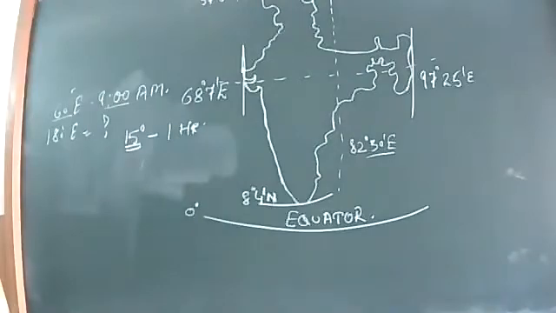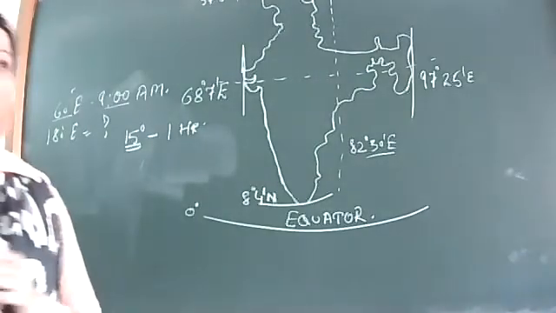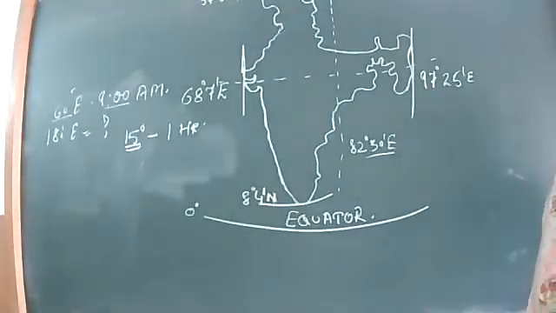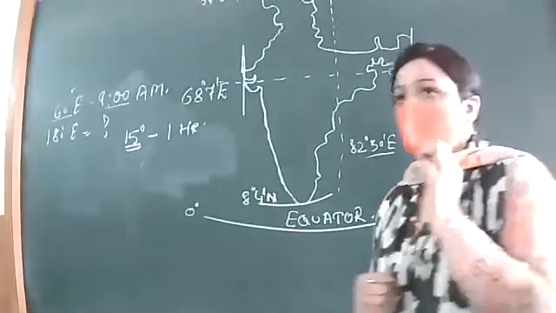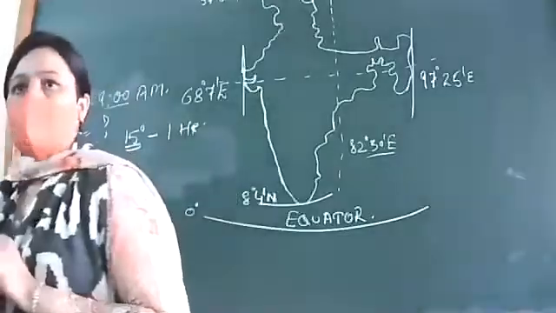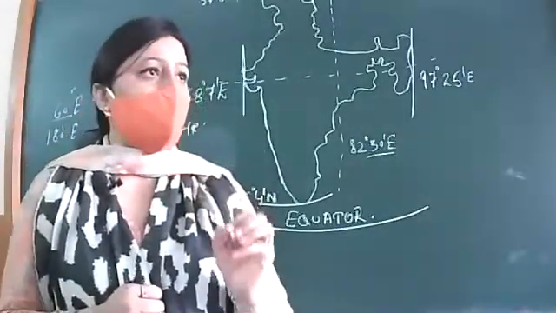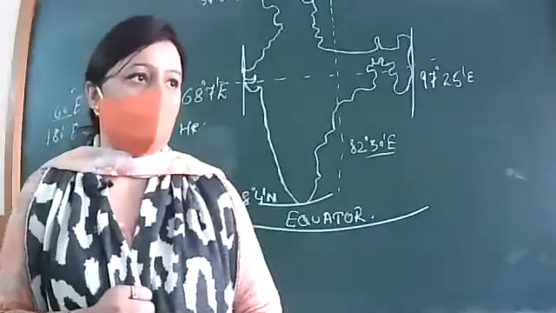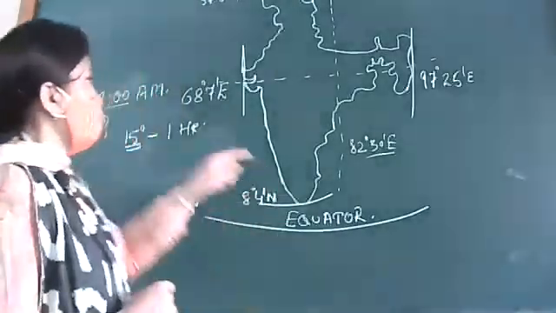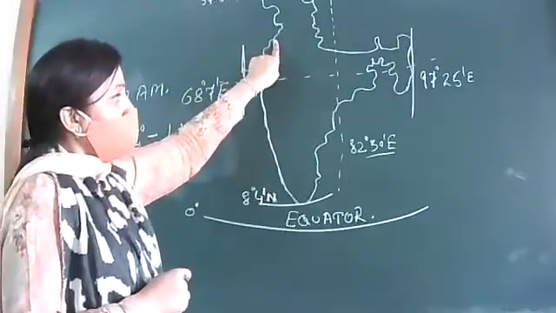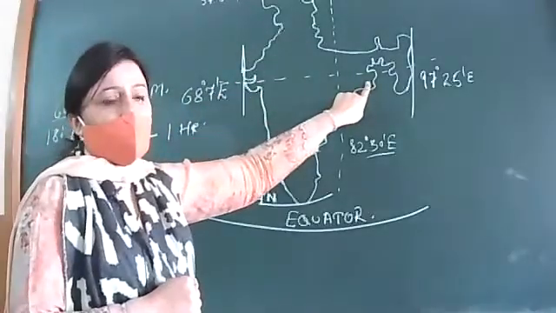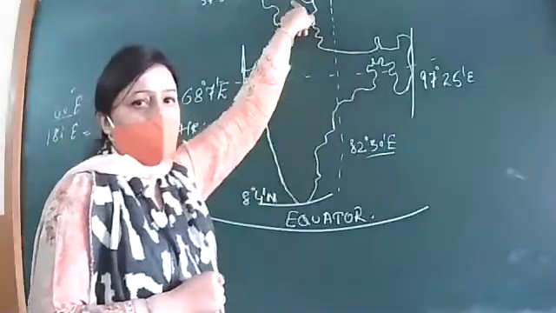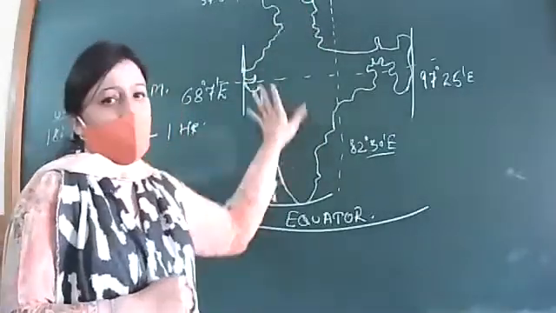Ma'am, because of Indian Standard Time. Yes, because in the question it is mentioned that keeping India in mind and that is standard time. So be very careful. If standard time is according to India, automatically everywhere in India timing would be the same. If right now in Punjab it is 9 a.m., then here in West Bengal timing is 9 a.m., in Kerala 9 a.m., in J&K 9 a.m., in Maharashtra, everywhere timing is 9 a.m.